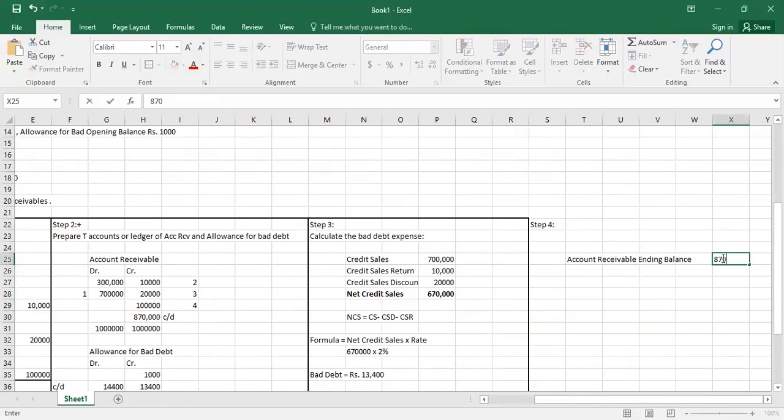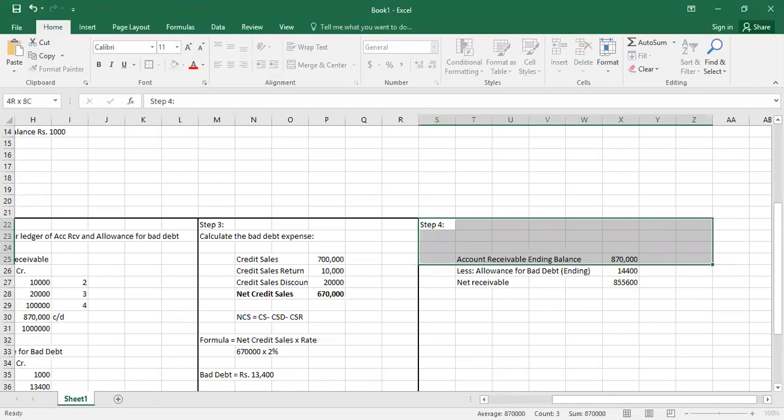So you have to write down here 8,70,000, and you have to less the allowance for bad debt ending balance, that is 14,400. So when we subtract 8,70,000 minus 14,400, the value of net receivable will be this one.